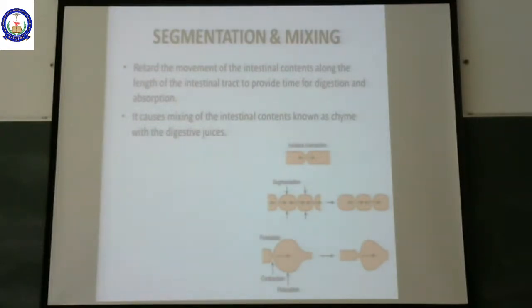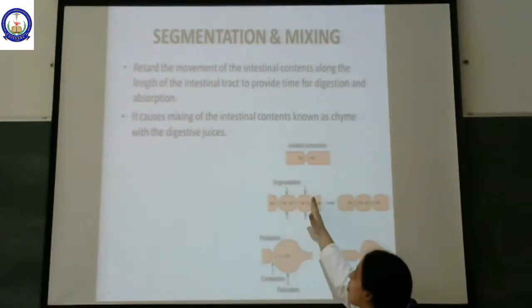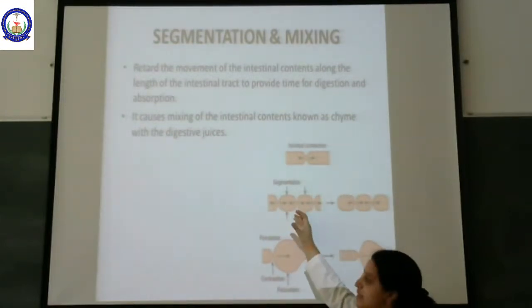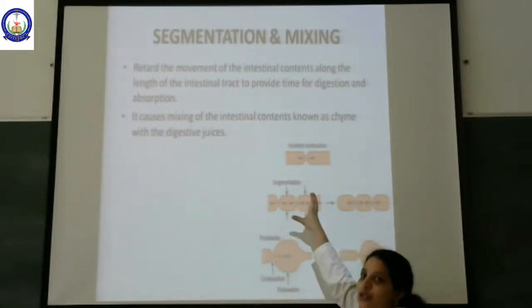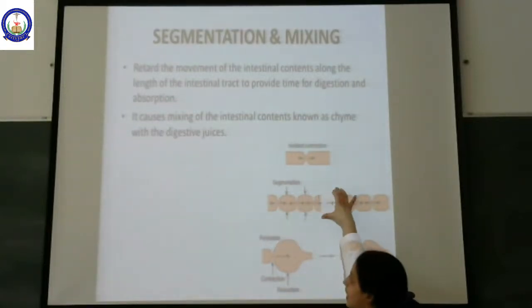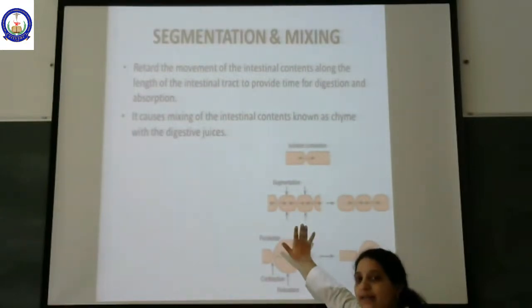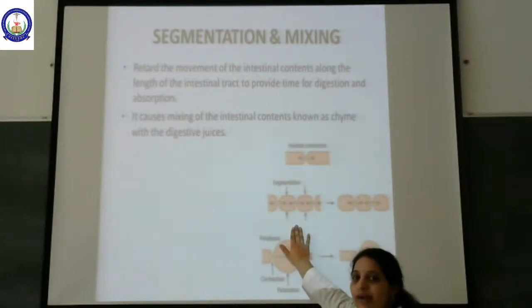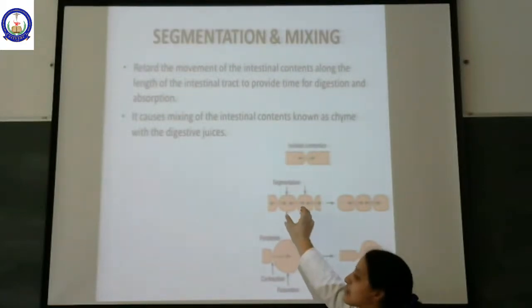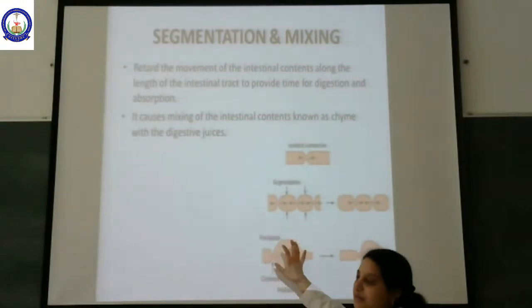What happens in segmentation or mixing movements? So can you see here? The whole of the GI tract will be forming segments. Once there is contraction at this part, smaller segments are formed. This mainly occurs in the small intestine. This type of movement is also seen in the stomach.